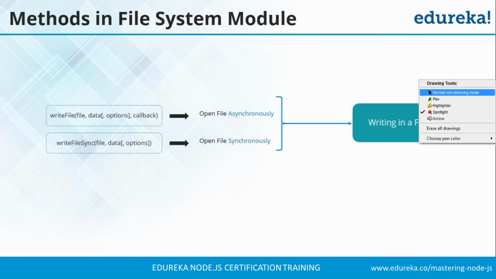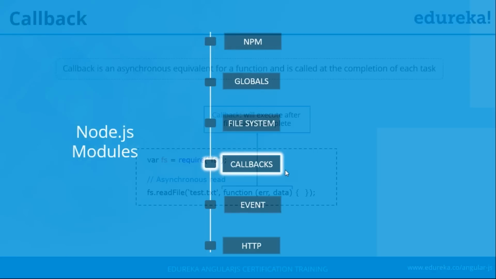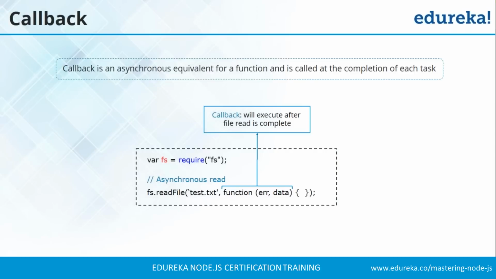Okay, guys. So now let us move to our next topic, or the next module of Node.js, that is callback. We have been talking about callbacks for a while. Now let us understand callbacks in detail. You might have a pretty clear idea of what these callback functions are. Basically, a callback is an asynchronous equivalent for a function and is called at the completion of each task. Now, I will make this simpler for you. A callback function is executed whenever an asynchronous function has processed the request and will send back the response. So, after processing the request, this callback function will be executed.